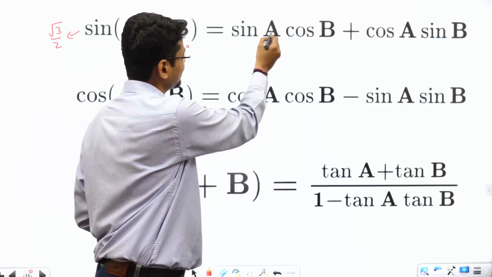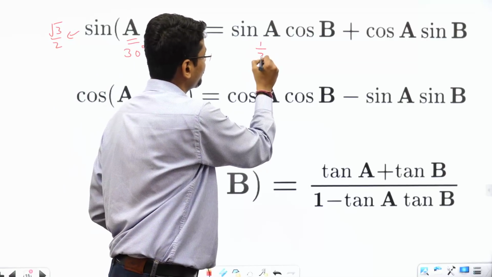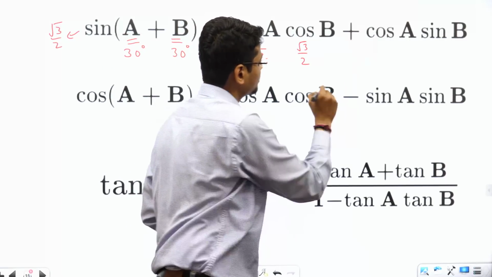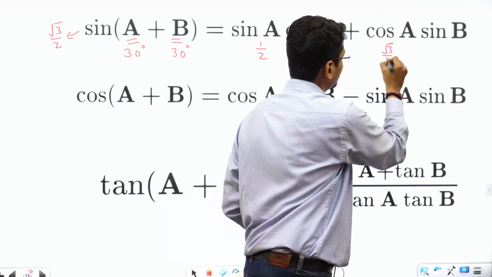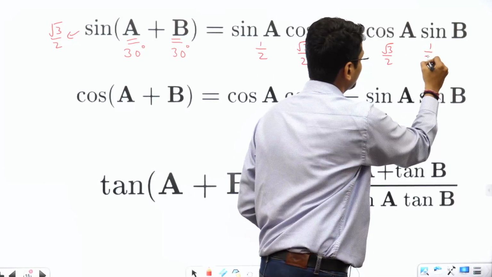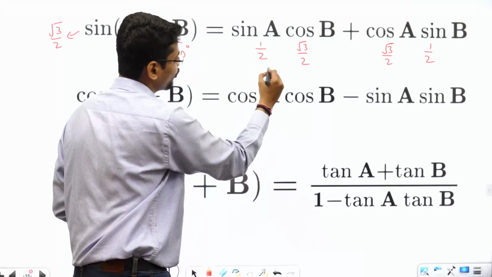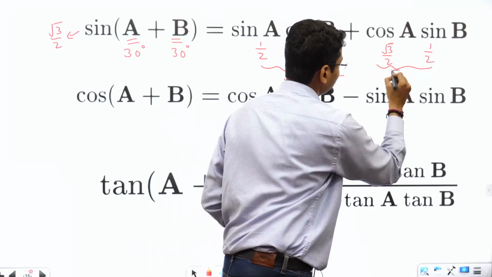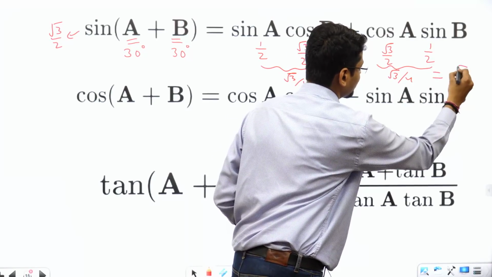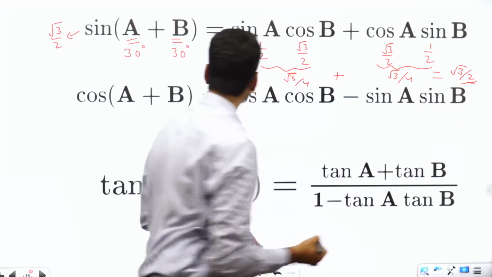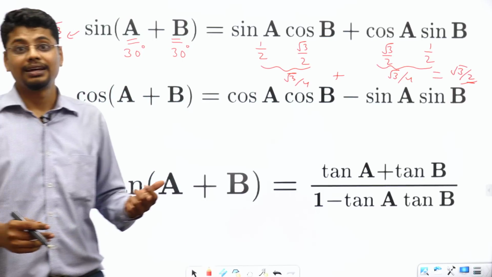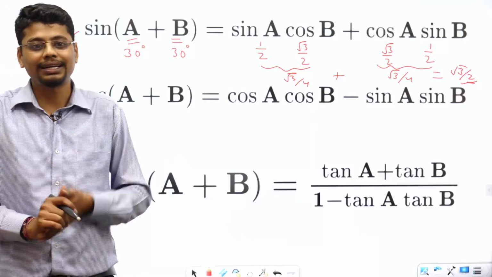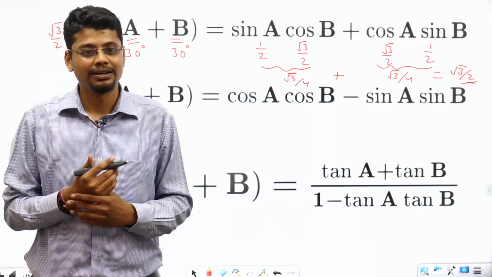Right hand side, sine 30 degree is what? Half. Cos 30 degree would be what? Root 3 by 2. Cos 30 degree again would be what? Root 3 by 2. And sine 30 degree would be what? Half. So this becomes root 3 by 4 plus root 3 by 4, which becomes root 3 by 2. So left hand side and right hand side are giving me the same value. So it is not proving, it is like justifying. I'm giving some idea.